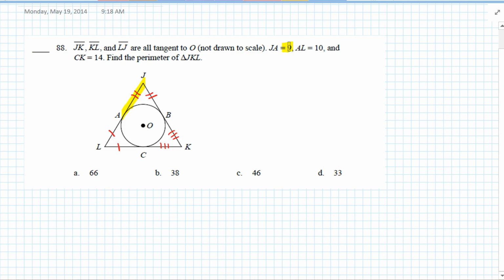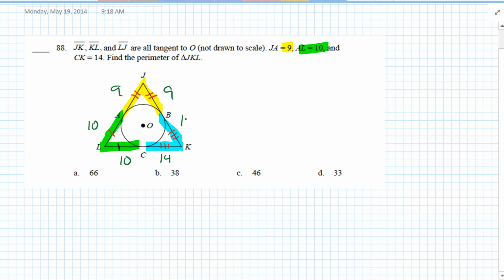JA was 9, so we know that must be 9 as well. So I'm going to write 9 and 9. AL is 10, so those two must be, again, 10. And BK or CK was 14. So that must be 14.